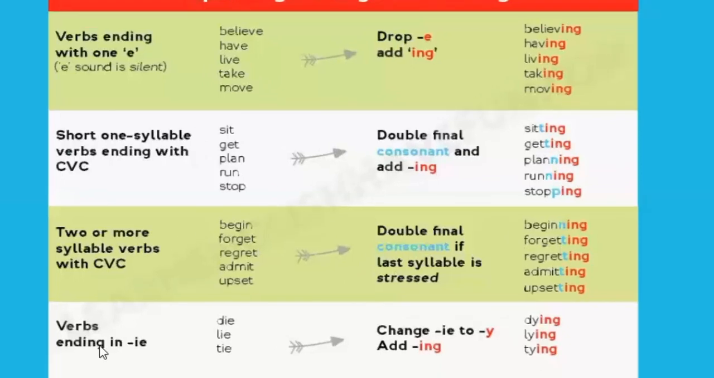Also with verbs ending in IE, like die, lie, tie. We need to change IE to Y, and we need to add the ing ending. So for example, die, dying, lie, lying, tie, tying. So don't forget this information, it's really important for you.